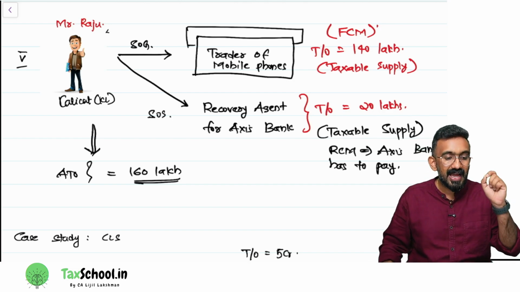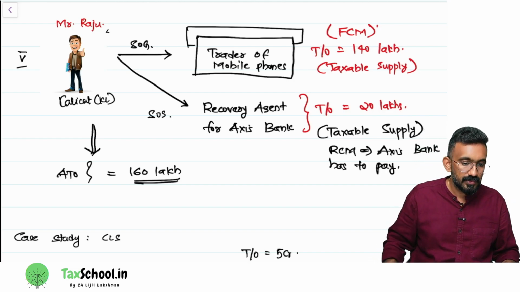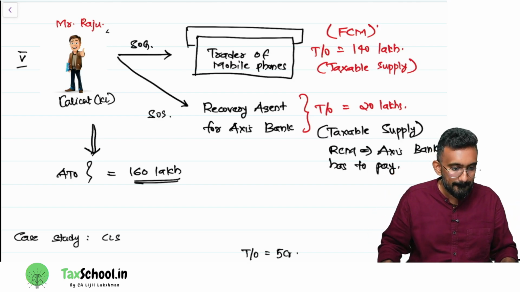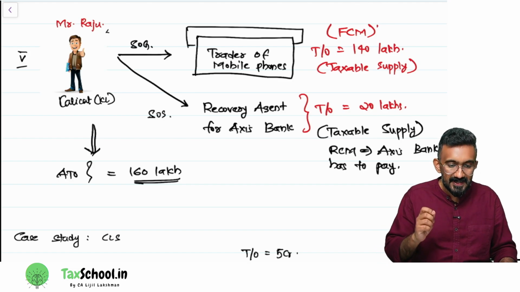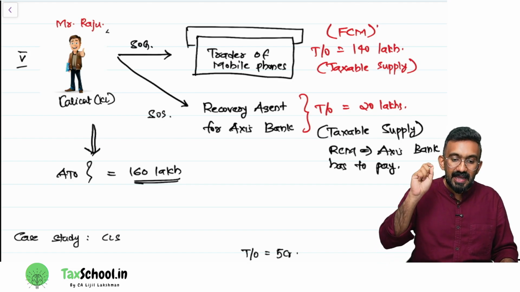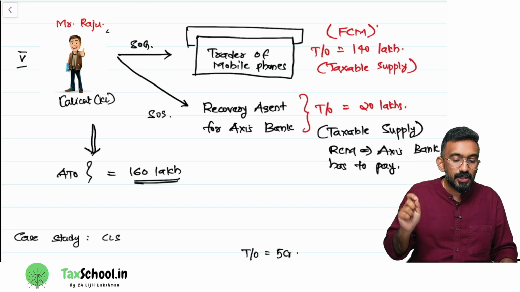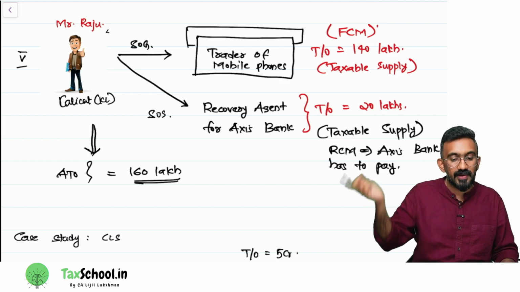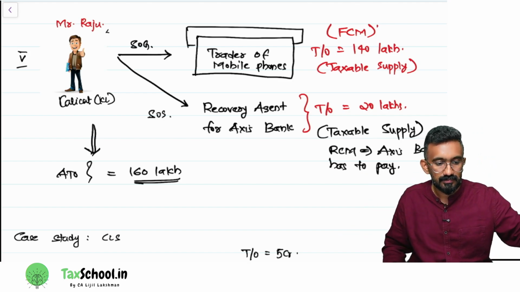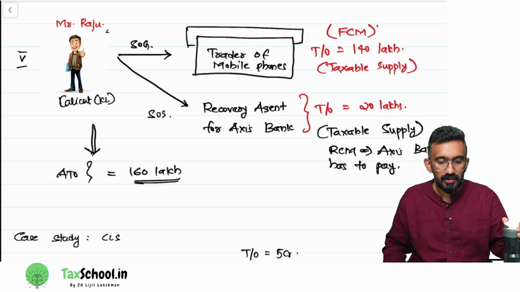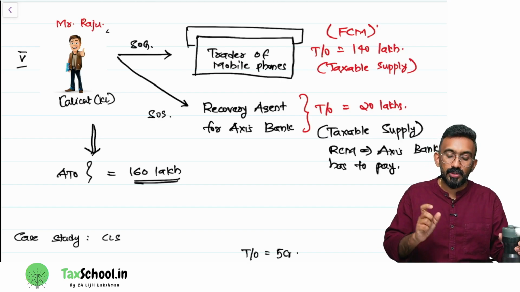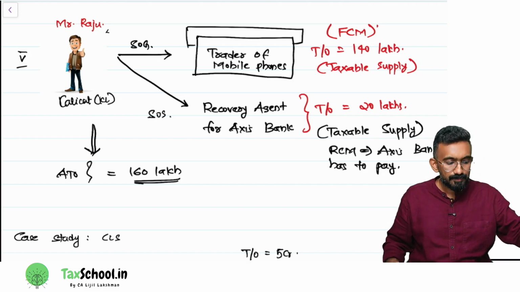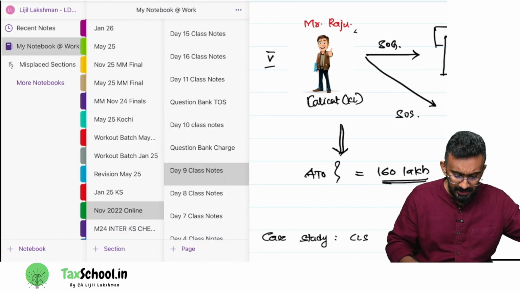What will be the aggregate turnover of Raju? Will it be 160 lakh or will it be 140 lakh? The question is this: whether this 20 lakh will be included in the aggregate turnover of Raju, or would it be included in the aggregate turnover of Axis Bank? It will be included in the aggregate turnover of Raju. That's your understanding. That's what I have written here.